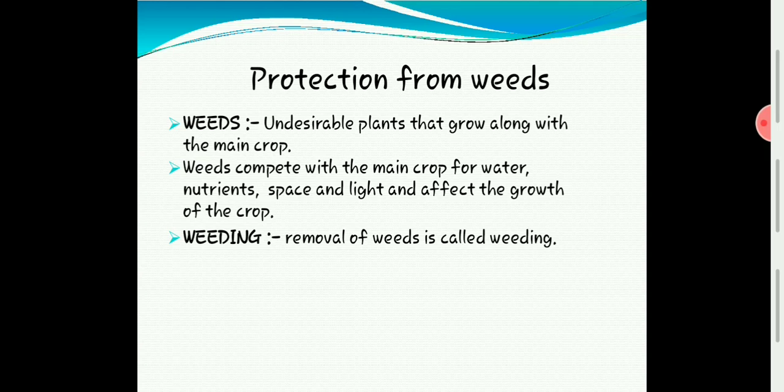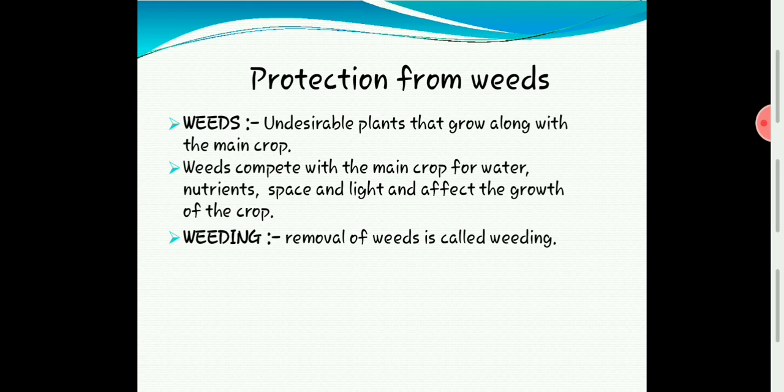These undesirable plants will compete with our main crop for food, water, space, and light. So what will happen to the main crop? The growth of our main crop will be hindered. So we have to remove these weeds. That process of removing the weeds is called weeding.